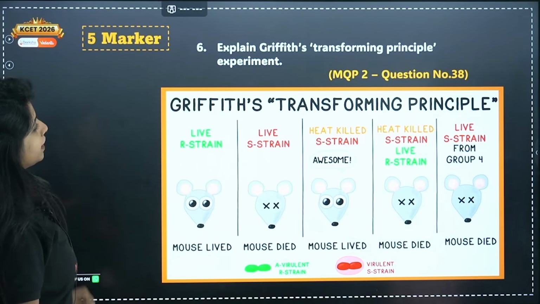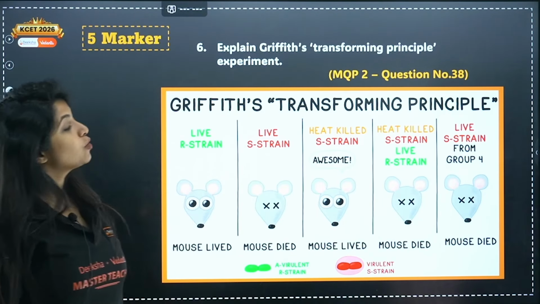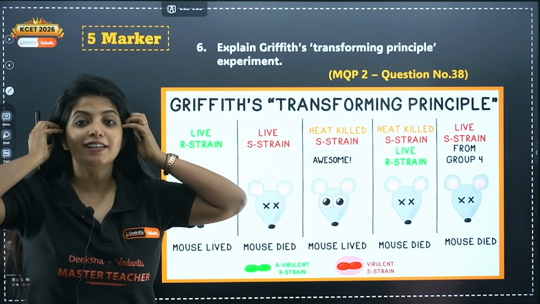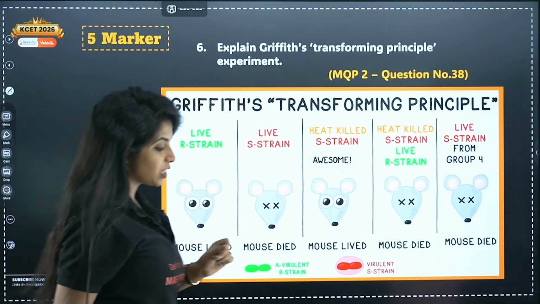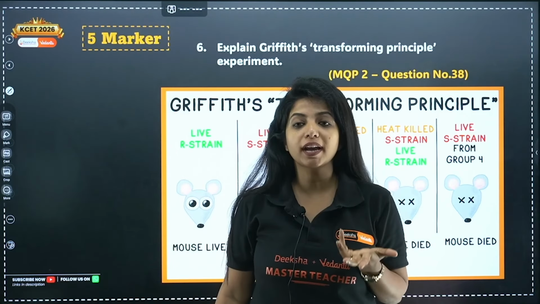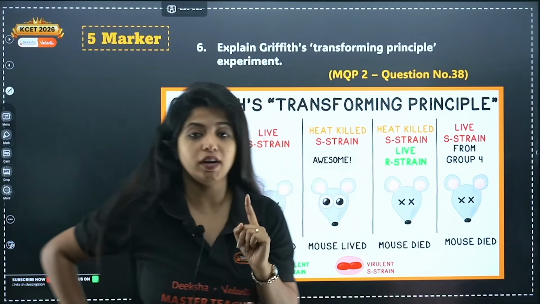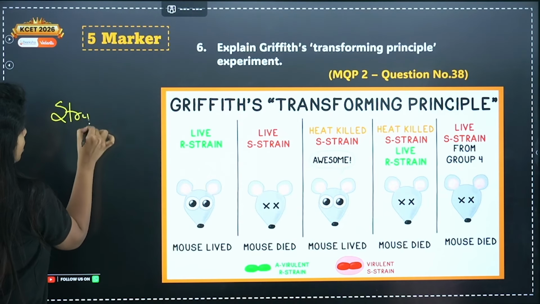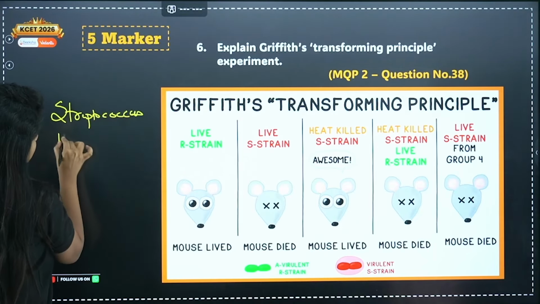Cool. Now explain Griffith's experiment, the transforming principle experiment. This is MQP2 question number 38. What was Griffith's experiment, my dear children? It's a 5-marker question and it usually comes up. So Griffith's experiment is basically, he was trying to find what is the genetic material, and he was working on a bacteria whose name is Streptococcus pneumoniae.